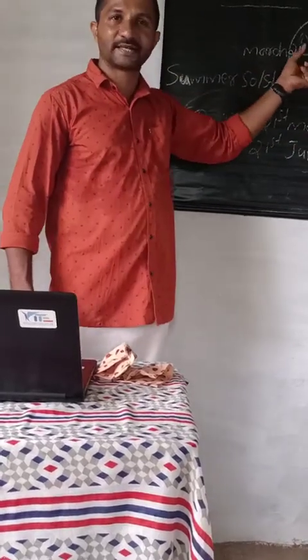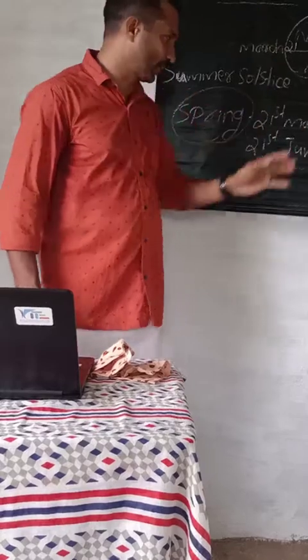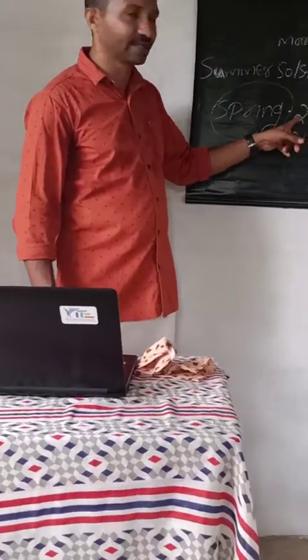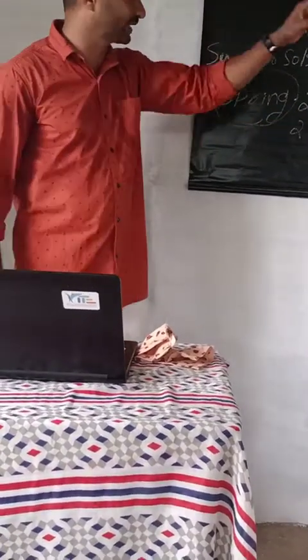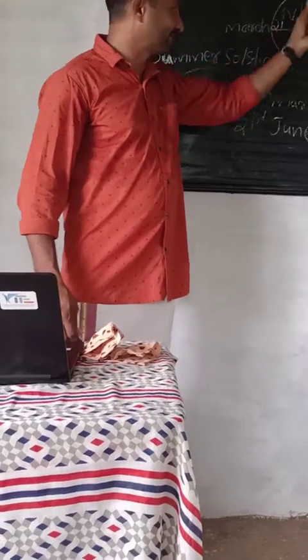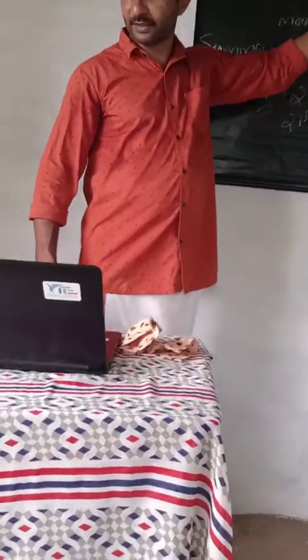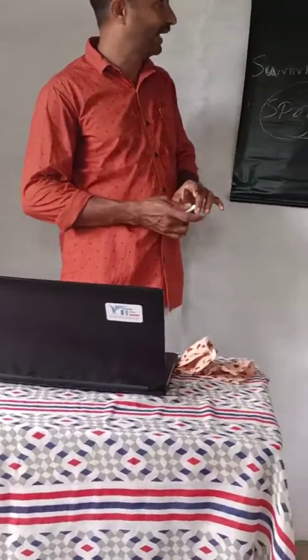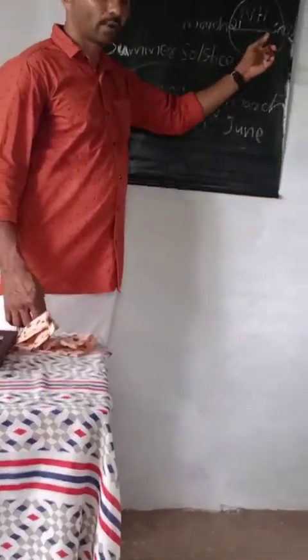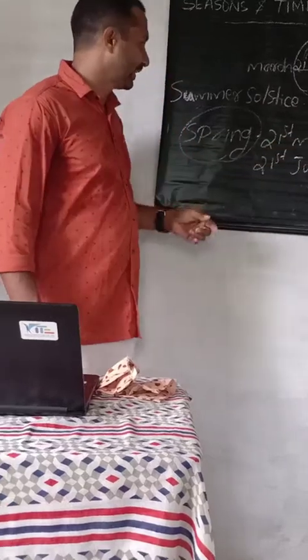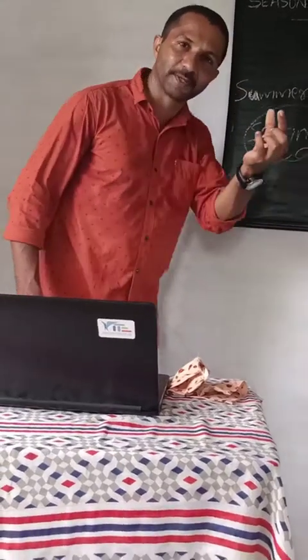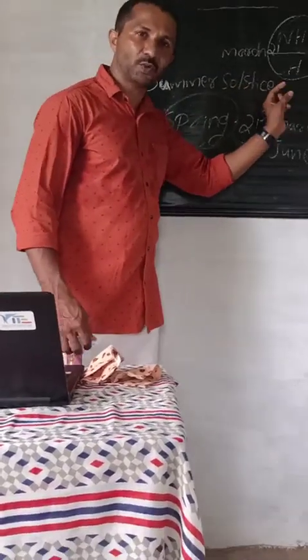On 21st March, sun is directly over equator, and it started its apparent movement towards the Tropic of Cancer, and it reached vertically over the Tropic of Cancer on June 21st, and that we call as a summer solstice. And spring is a transition period between winter to summer.